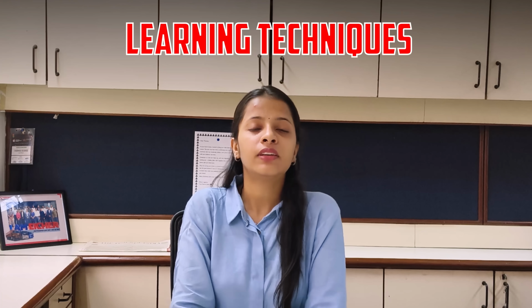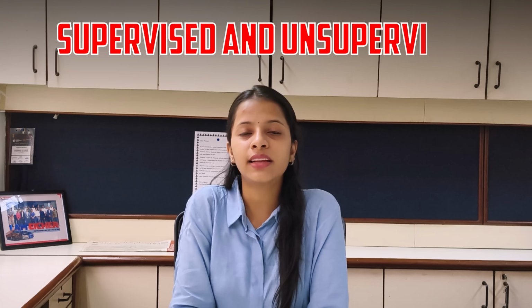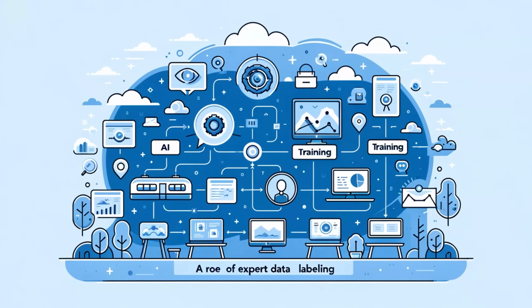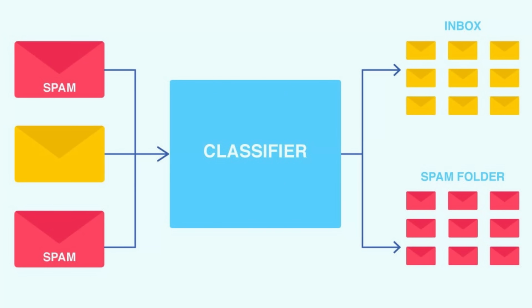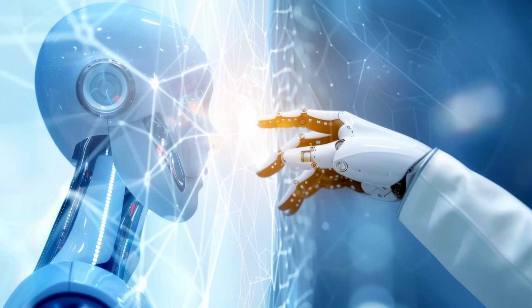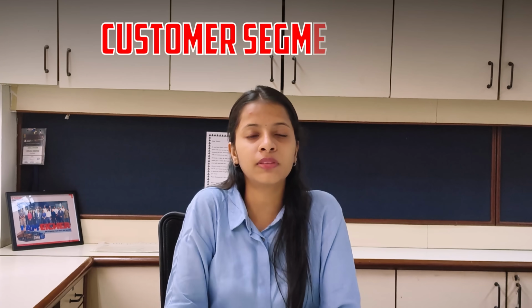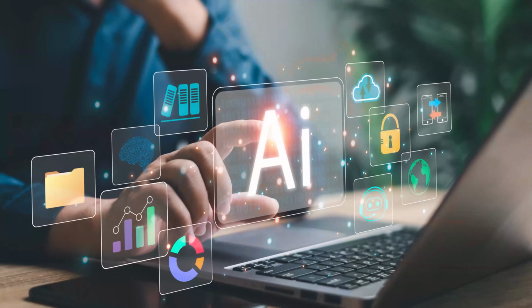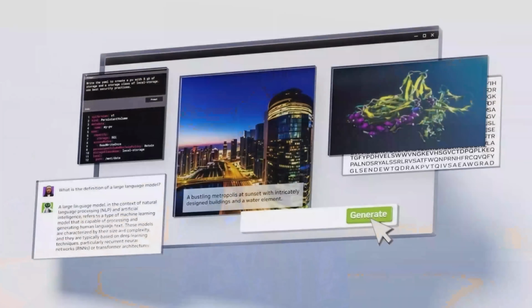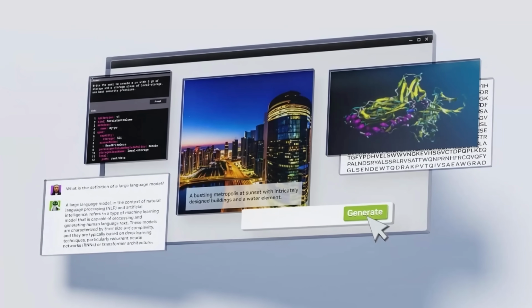Learning techniques. Traditional AI relies on supervised and unsupervised learning. In supervised learning, it's trained on labeled data to learn specific tasks, for example, classifying email as spam or not. In unsupervised learning, it uncovers hidden patterns without predefined labels, useful for things like customer segmentation. Generative AI primarily uses deep learning. These multi-layered networks allow AI to process large-scale text, image, and audio data.